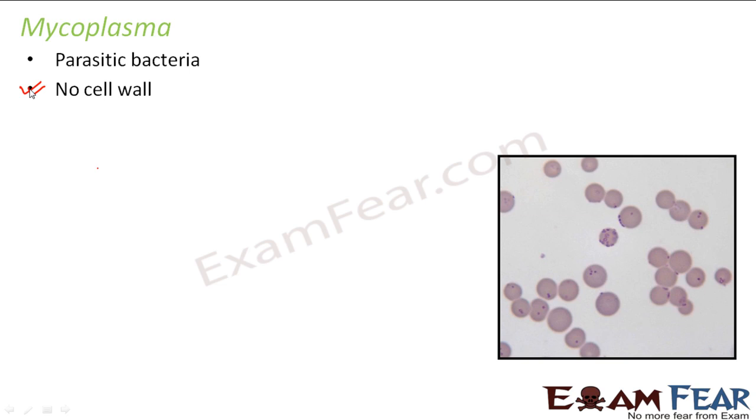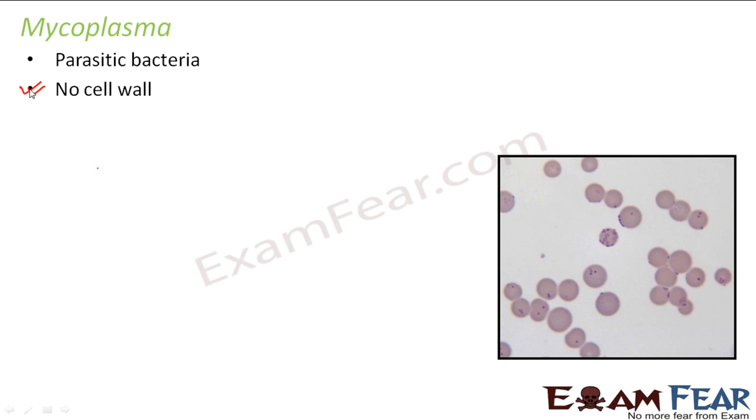So consider the cell wall. In Archaebacteria, how was the cell wall? The cell wall was extremely strong and rigid, consisting of muramic acid, because of which the structure was also a little different, because of which it could withstand adverse environmental conditions. In case of Eubacteria, the cell wall was rigid, but it was not as rigid as in Archaebacteria. Now when I am talking about Mycoplasma, they do not have a cell wall at all.